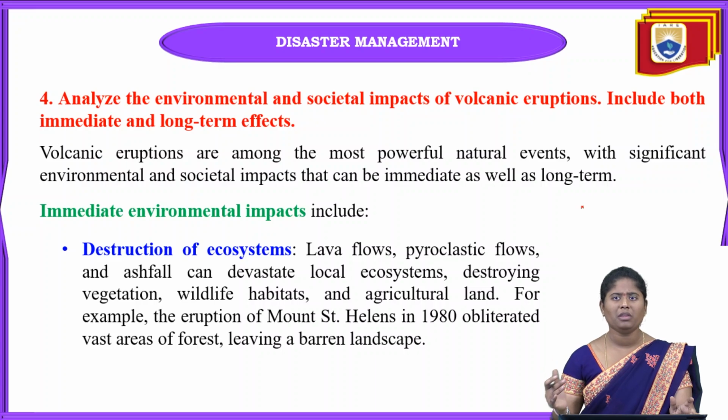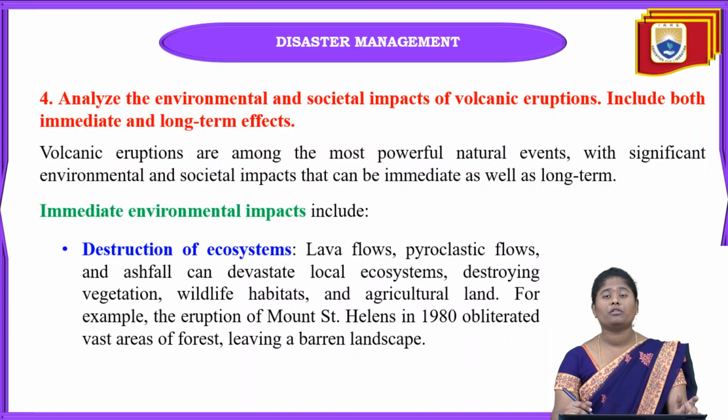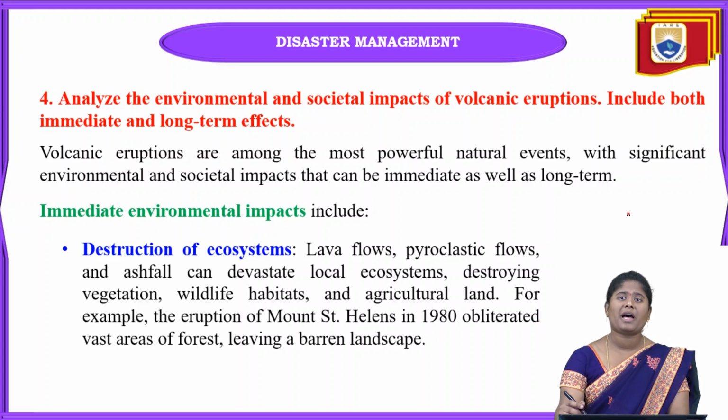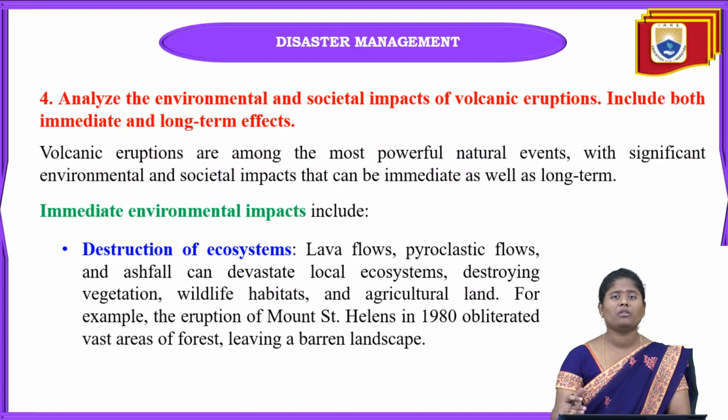But after some time, that agricultural land can be used and it will have so many minerals because of this lava flow also. For example, because of the eruption of Mount St. Helens in 1980, a very vast area of forest was left as a barren landscape. Because of this lava flow, the overall forest area around Mount St. Helens got devastated by the volcanic eruption.